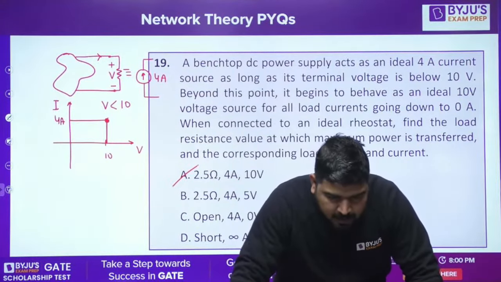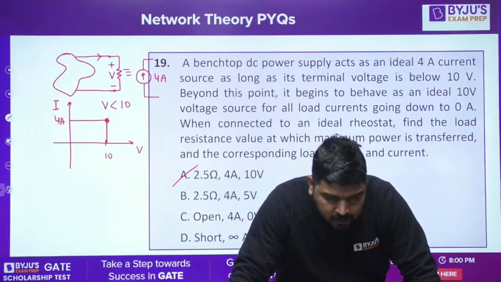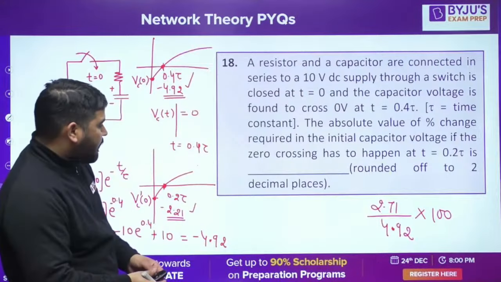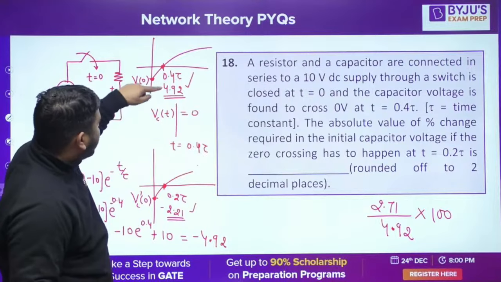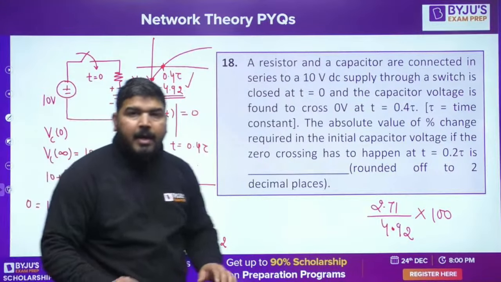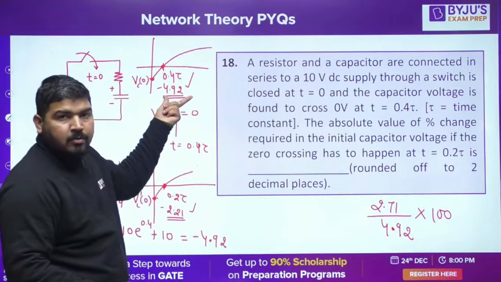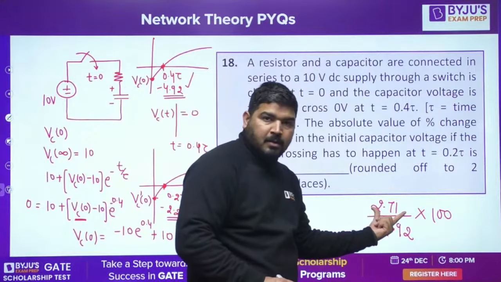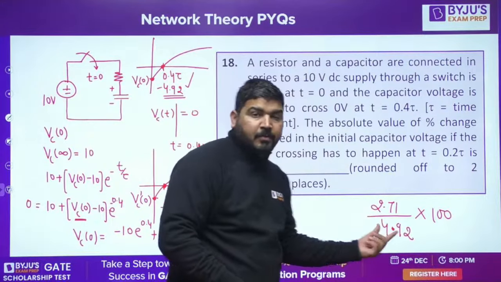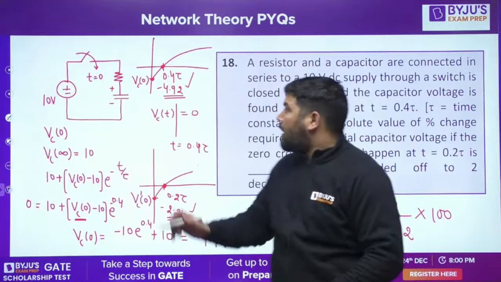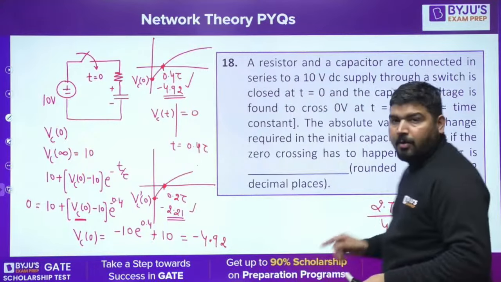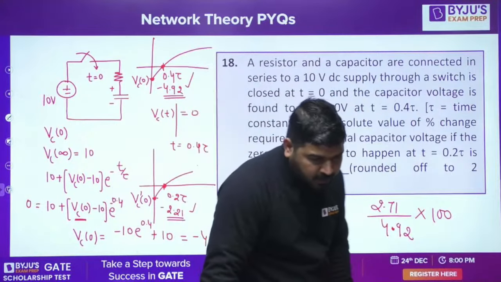Ravi Teja, they are asking for percentage change. So should we not find the difference between voltage and then divide? I have done the same, Ravi Teja. We found the difference in the voltage. Difference in the voltage is 4.92 minus 2.21. That is the difference. And then I calculated that difference with respect to the initial value, the first case value. How much percent is this difference with respect to that? So it's 55% change. Okay, Ravi Teja.